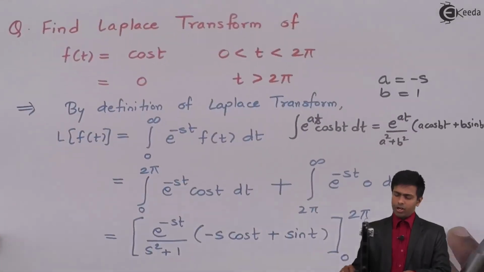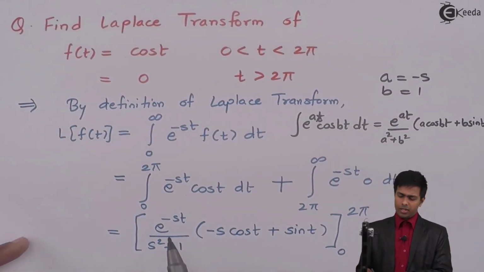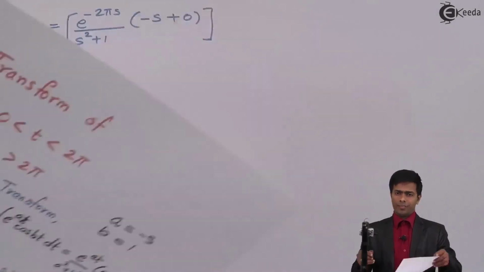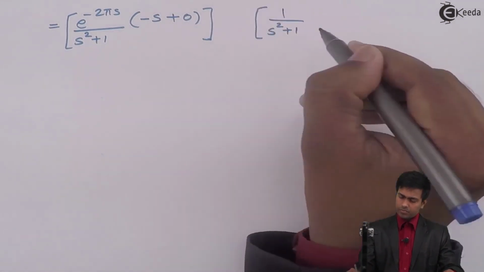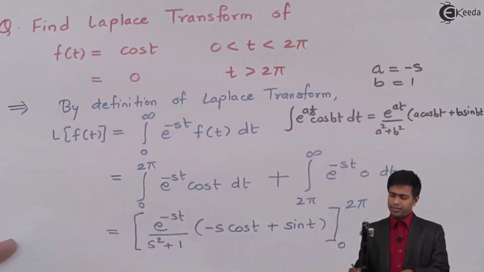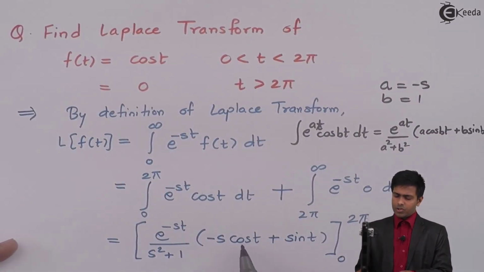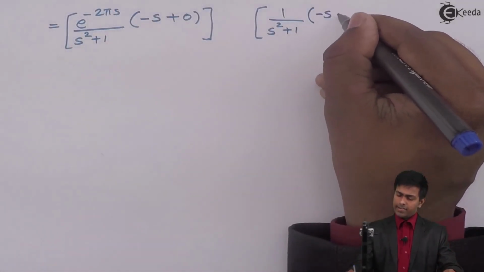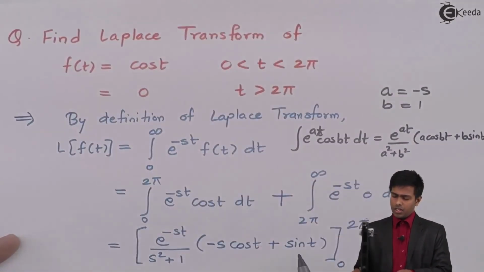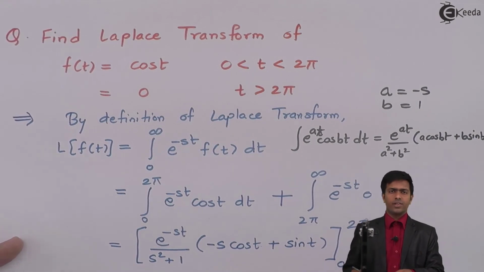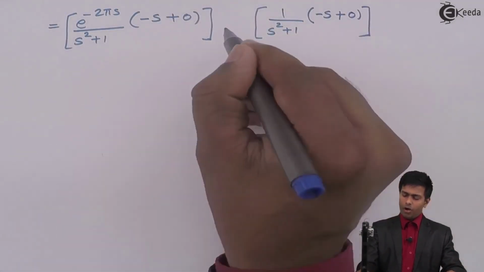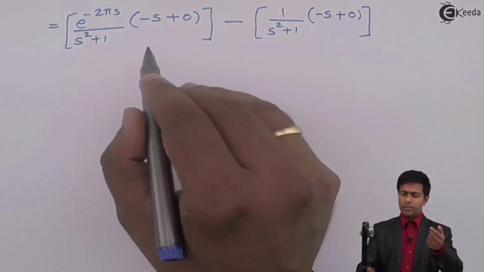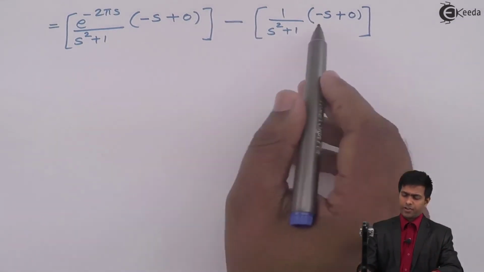Now let's do the lower limit. When the lower limit is 0, e raised to 0 is 1, so 1 upon s square plus 1. In the bracket, t is 0, so cos 0 is 1, and 1 into minus s is minus s, plus sin 0, which is 0. Now we always subtract the value of the lower limit from the upper limit, so we subtract these two.